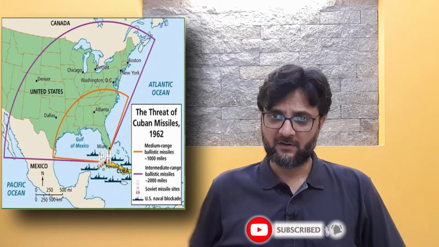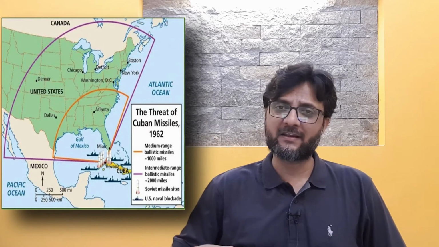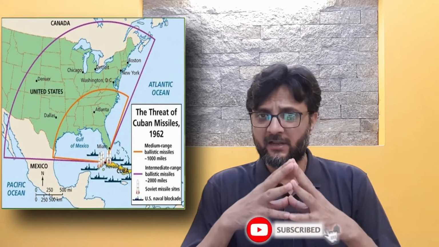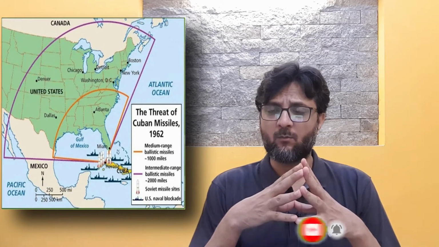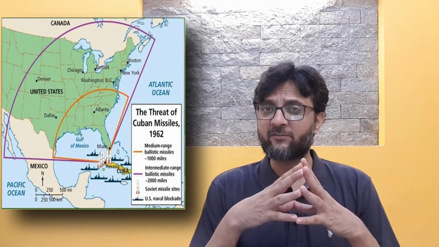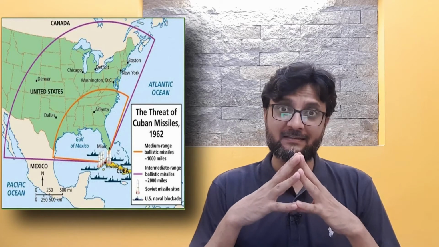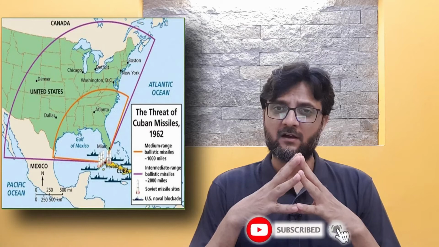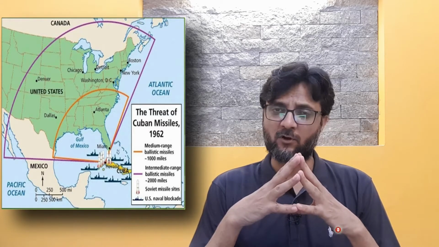The warning was meant to tell it not to proceed further. Since the submarine was deep in water and the telecommunication technology wasn't that developed, it later was revealed that it tried to contact Moscow but could not reach it. It had a standing order that if you feel there is a threat and a war, you can launch a nuclear missile against the United States of America from the Atlantic Ocean.